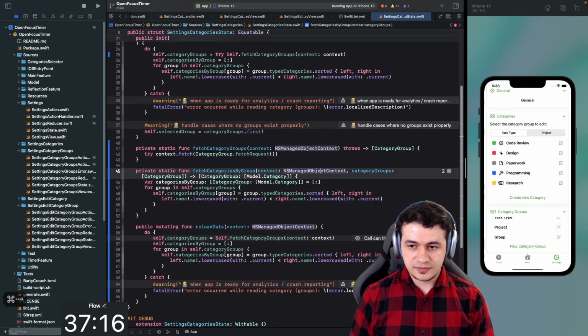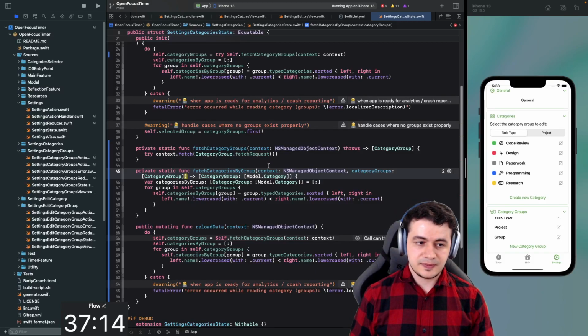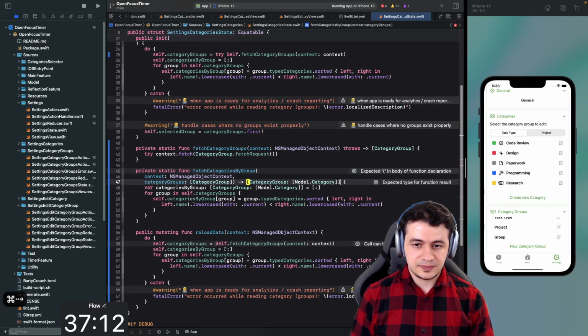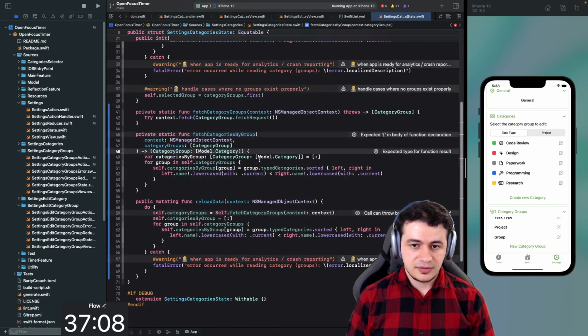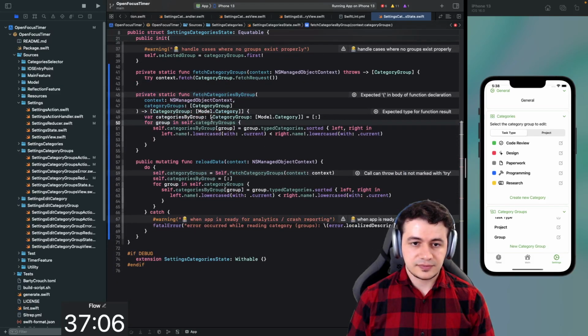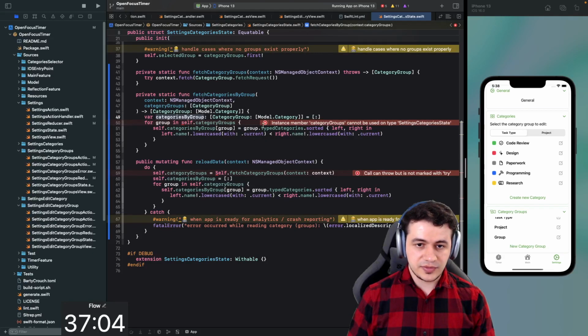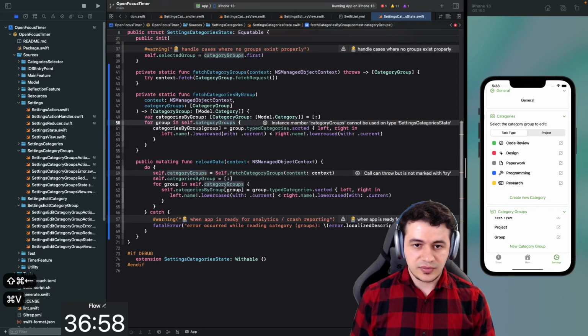Starting empty here. Now let's make this a bit more readable. Like that. And we have the categories by group here. It's empty at the start, and we're setting each value here by walking through the category groups.